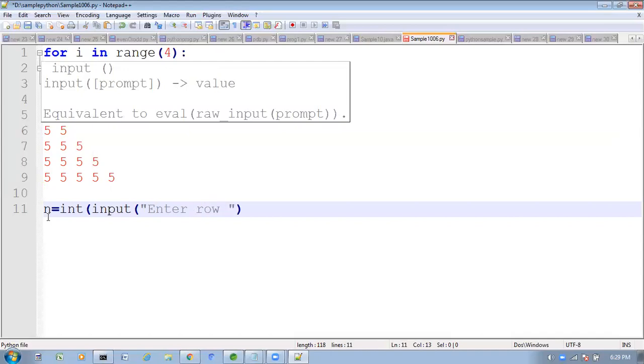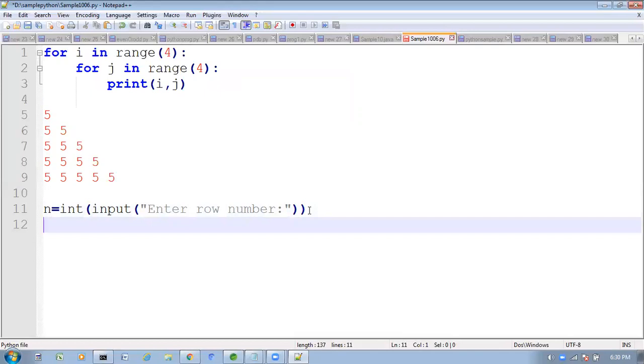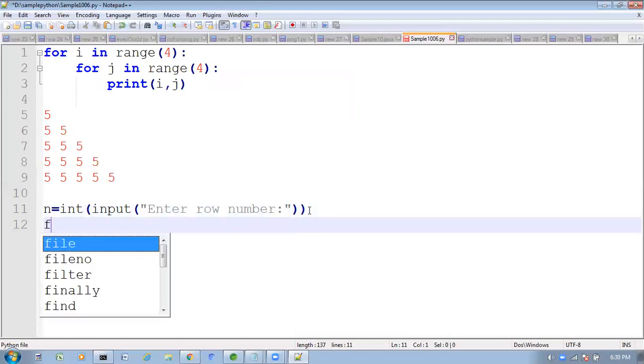Enter row number. Like this we have to take the total number of rows you want. Here I am getting 5 rows, 6 rows, 7 rows, like that. Once you got that row number, next what we have to do? Here we have to write the for loop.